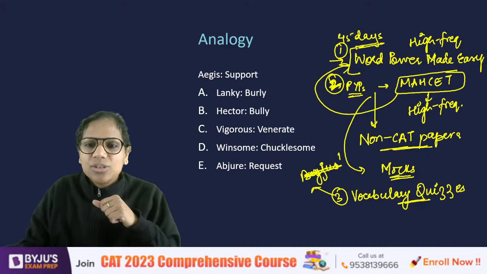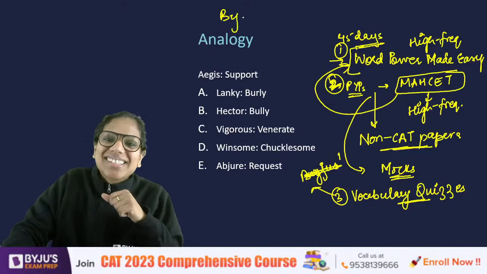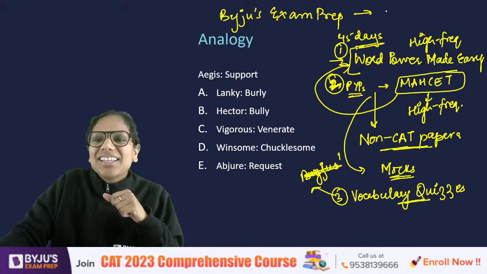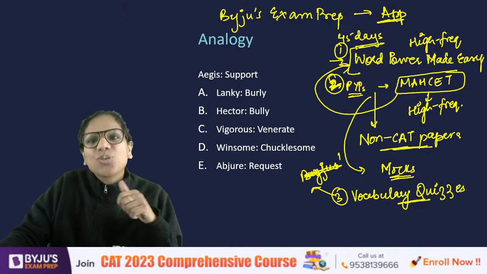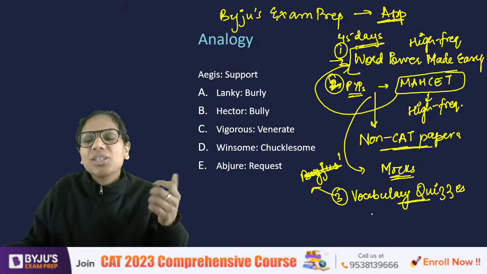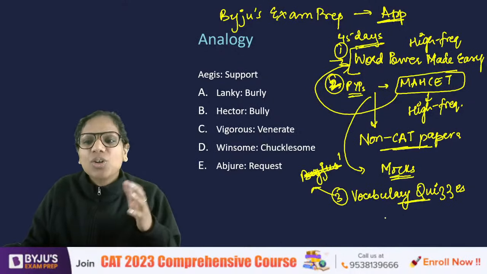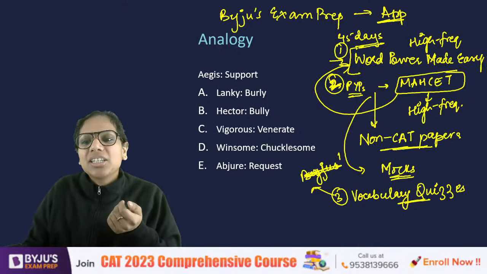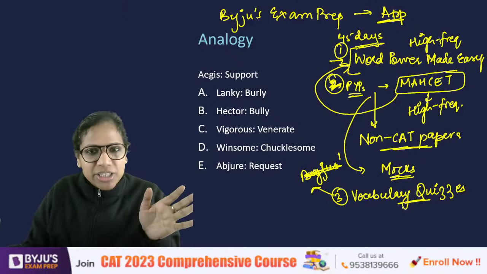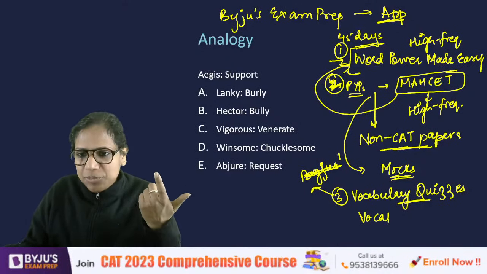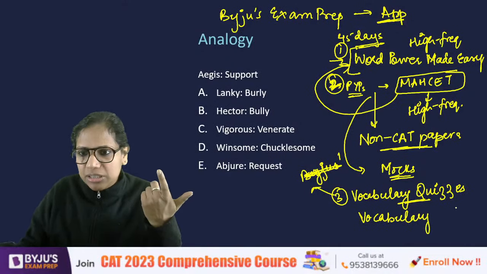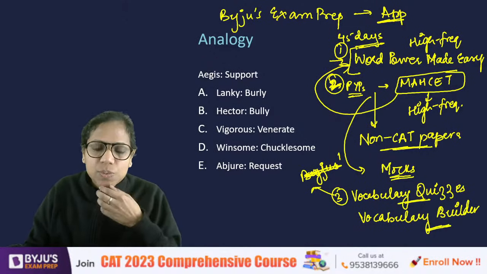Spelling error. Just a second. Let me just write it here. If you open our app, right, there you have some vocabulary tests, so you can go for those vocabulary tests. Otherwise, you can download some apps. There are a lot of apps on Play Store that are for vocabulary, right? One app that I like is Vocabulary Builder. So you can download this one.